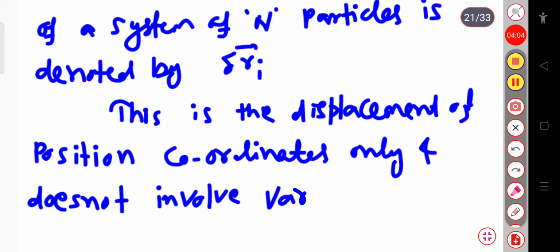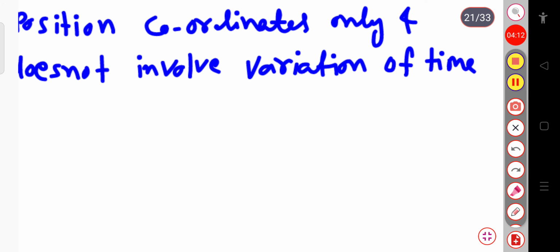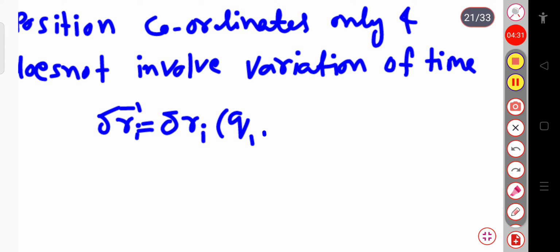We can represent this as delta Ri, this position vector. Delta here I am writing for the infinitesimal. Delta means infinitesimal displacement. So delta Ri is a function of q1, q2 and so on up to qn.